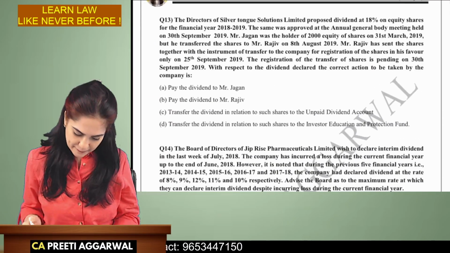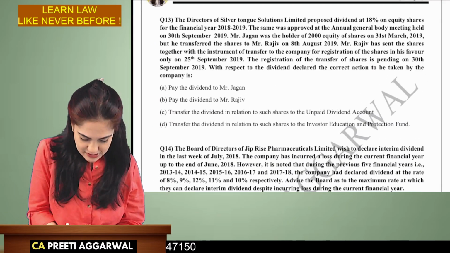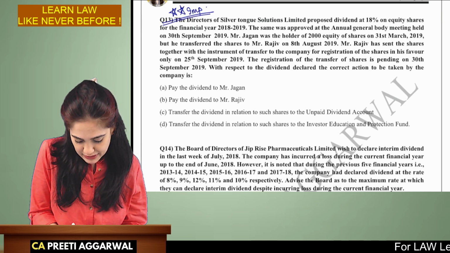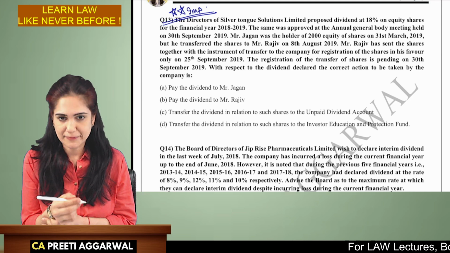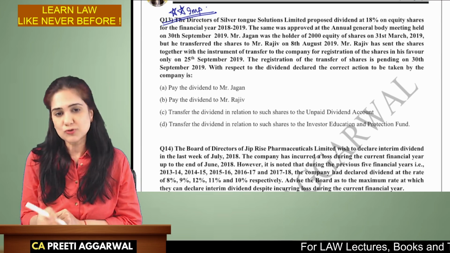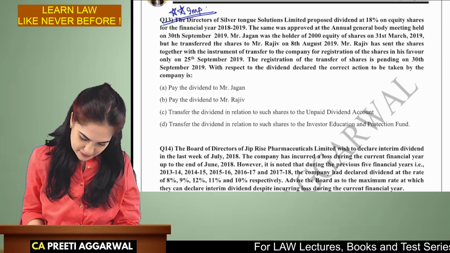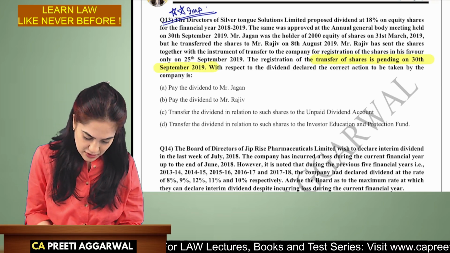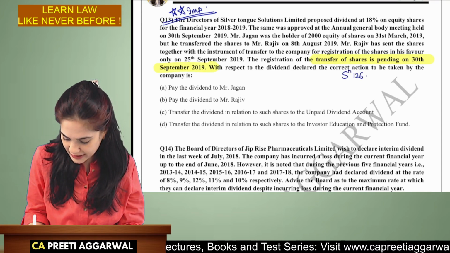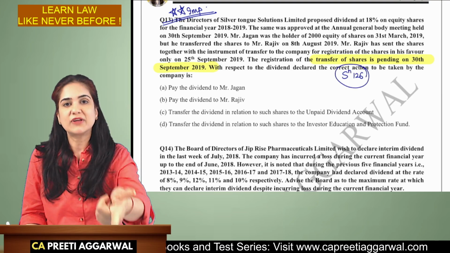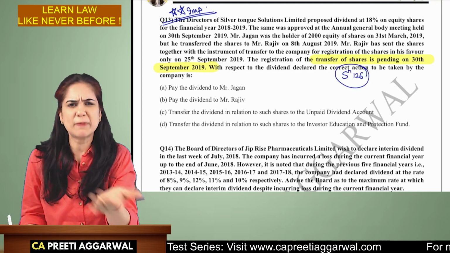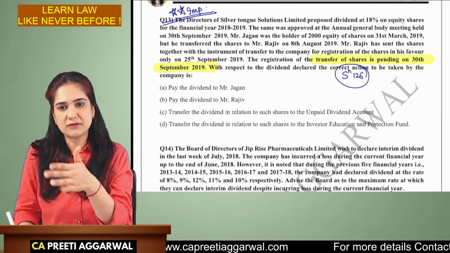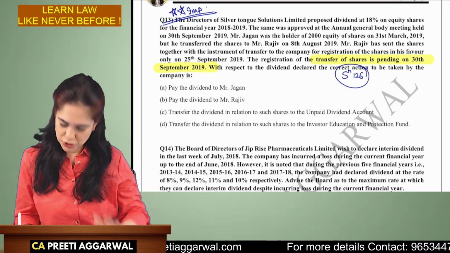The directors of the company proposed... this is a very interesting question. Please highlight this as important and I need you to study this one day before the exam. Now, try to solve this on your own. Are you ready with the answer? Yes. Now, the transfer is pending. Immediately in my mind, I should get section 126, transfer of dividend pending registration. It's actually a very lengthy heading title, but transfer of dividend pending the registration of transfer.